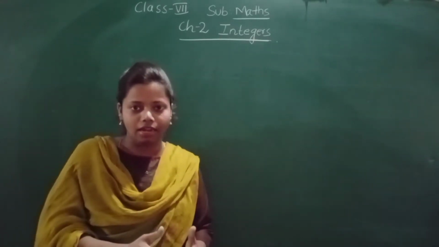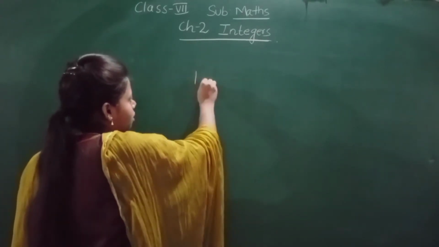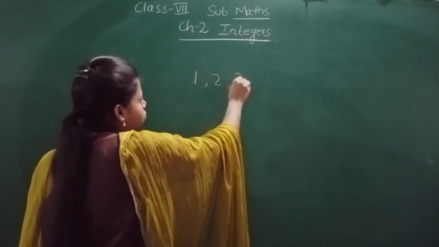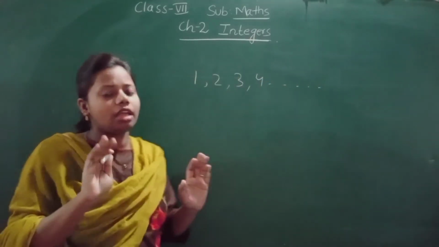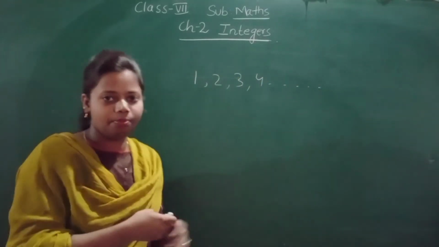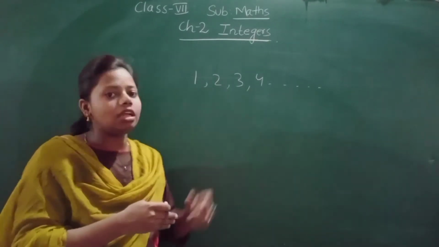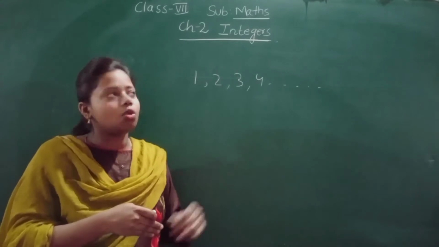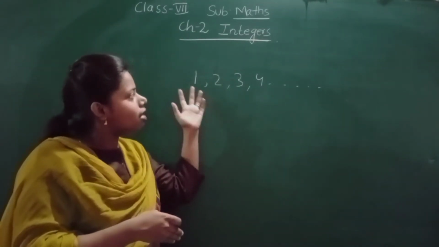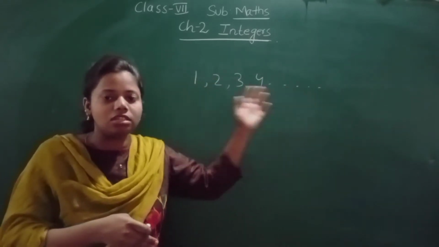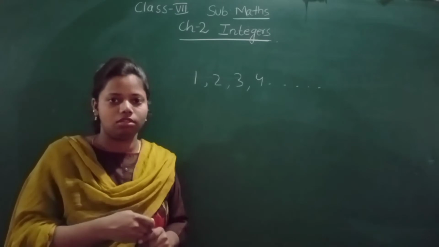So you know what natural numbers are. Natural numbers are 1, 2, 3, 4 and they have no ending; they start from 1. So these natural numbers are positive. So what are these integers? These natural numbers are positive integers.